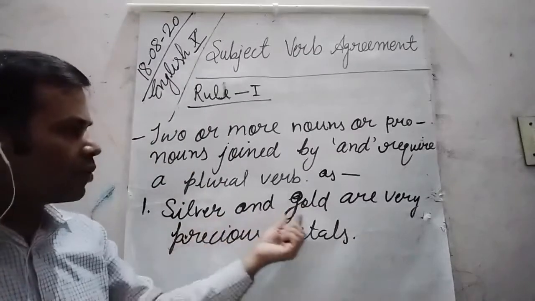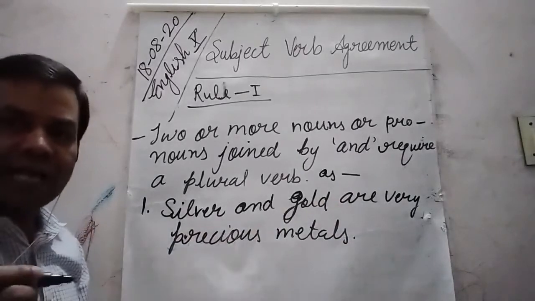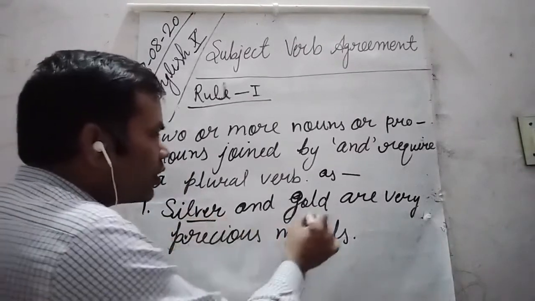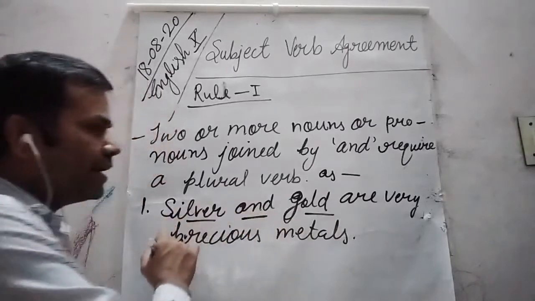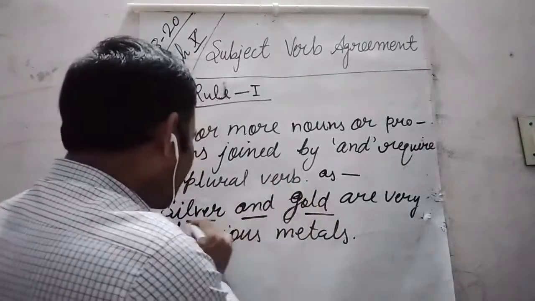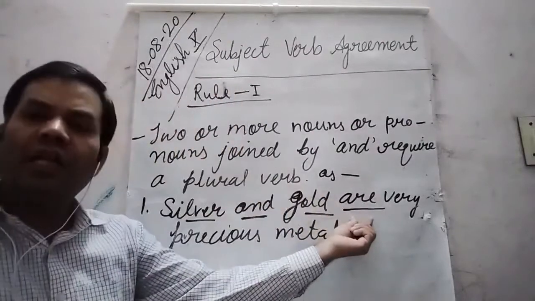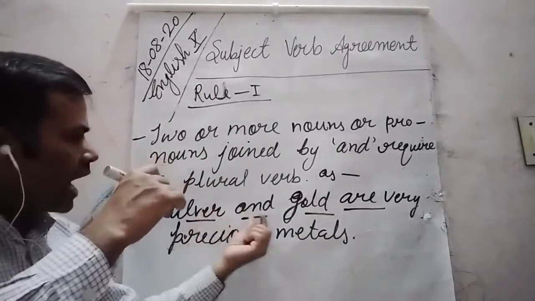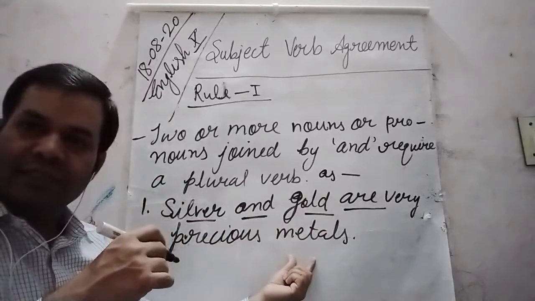Silver and gold are very precious metals. So as we can see, dear students, here two nouns are joined by and. So that is why it is followed by a plural verb. Okay? Silver and gold are very precious metals.